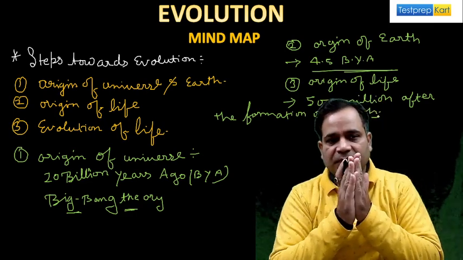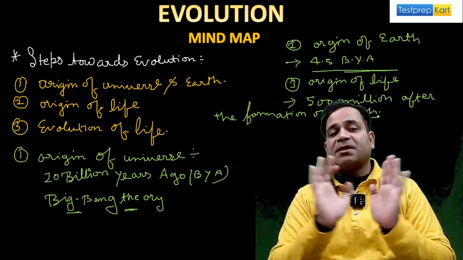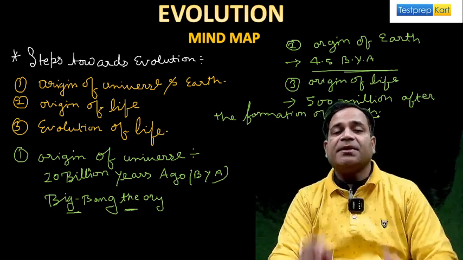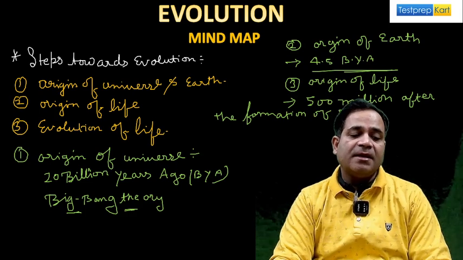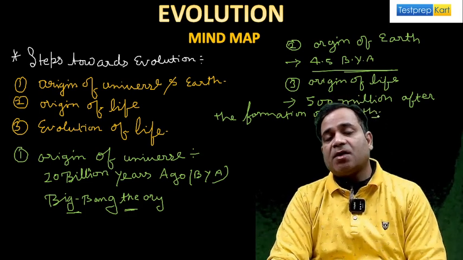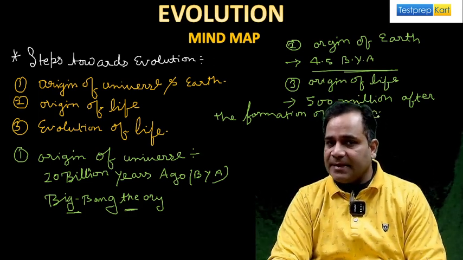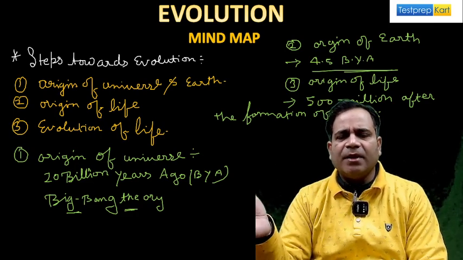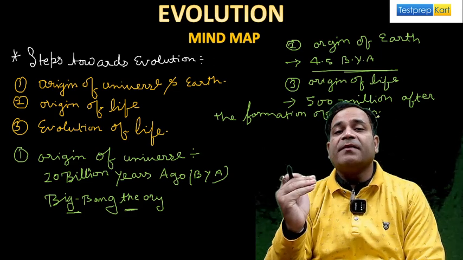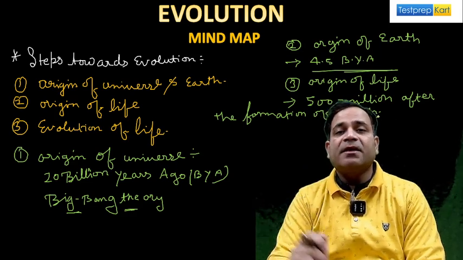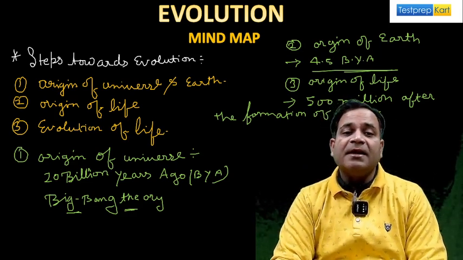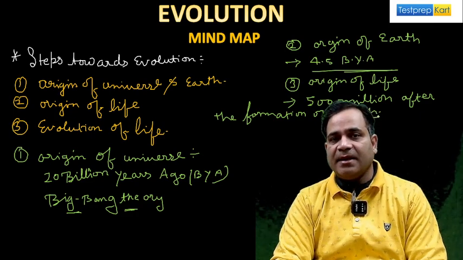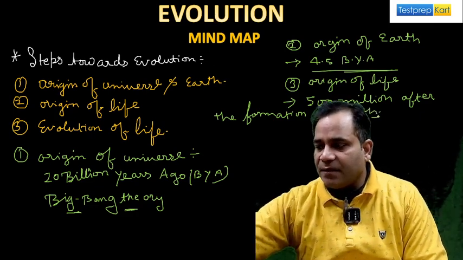See what I'm saying to you. Here are the steps towards evolution, right? There are basically three steps towards evolution. Let me show you the steps first, then after that we go into details. Number one, the origin of universe and earth. Second, the origin of life. Third, the evolution of life, my dear. Right? Thing is clear? Wait for a moment.